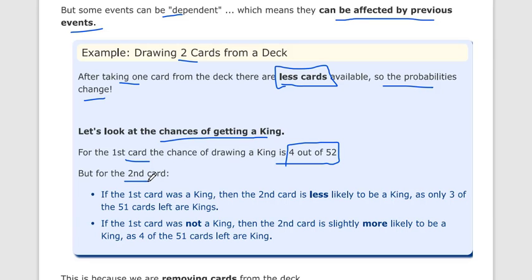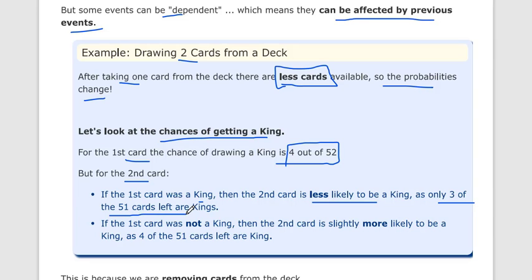But if we choose a second card, if the first card was a king, then the second card is less likely to be a king. Why? Because only 3 out of the 51 remaining cards are kings. Total cards remaining are 51. If our first card is a king, then now only 3 kings are in the overall 51 cards.